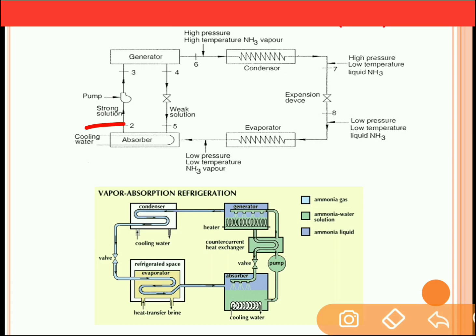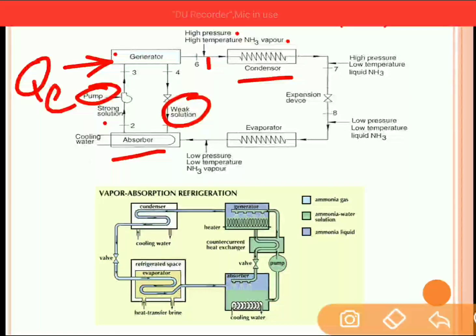This strong solution of ammonia and water will enter into the generator, and some external source of heat is supplied inside this generator so as to separate the ammonia from the water. As the ammonia is separated from the water, this ammonia will go to the condenser, and the weak solution, that is a solution which contains a high amount of water, remains behind. This high pressure, high temperature ammonia vapor will move to the condenser.